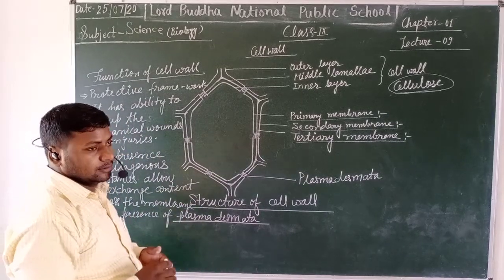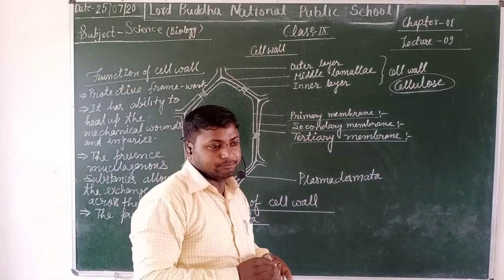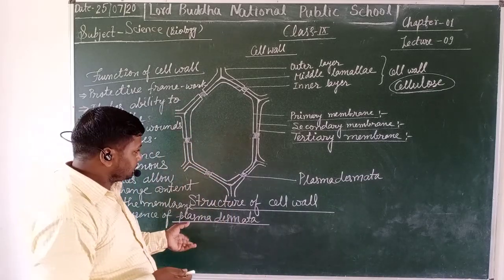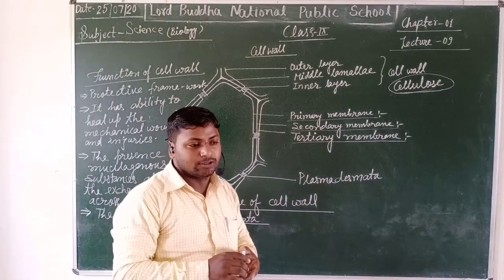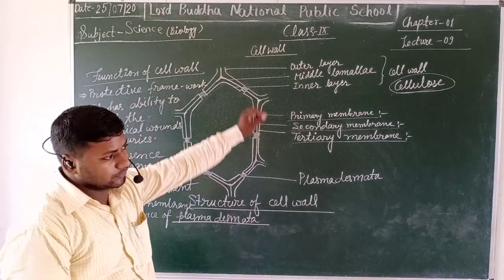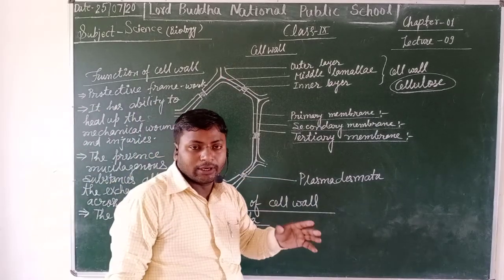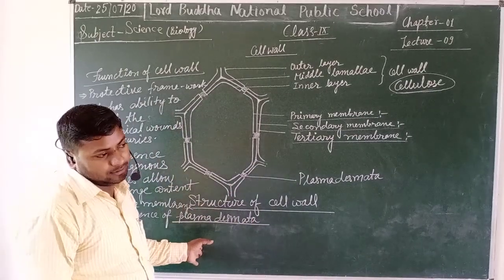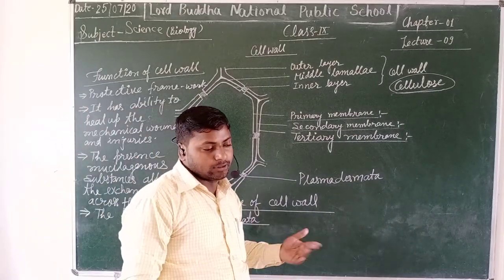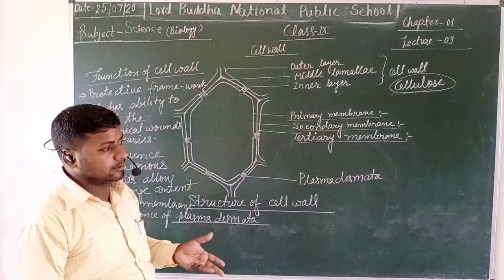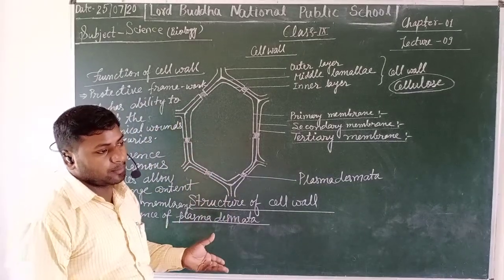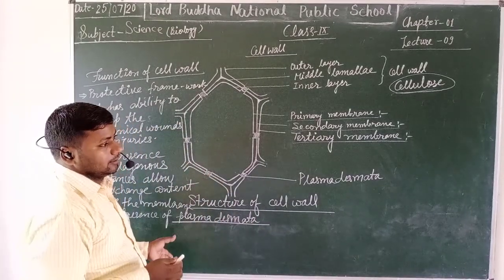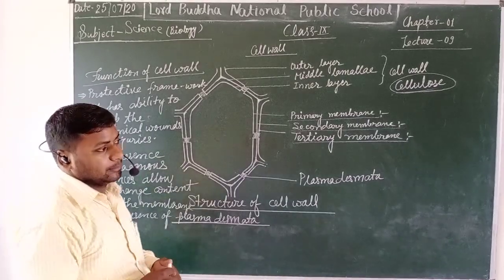During the scarcity of water, it means during the drought season, the plasmodesmata also help in controlling and coordinating the process of transpiration in the plants so that no more water is lost and the cell remains alive.